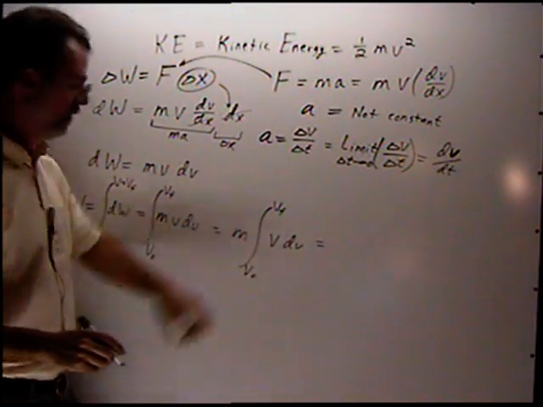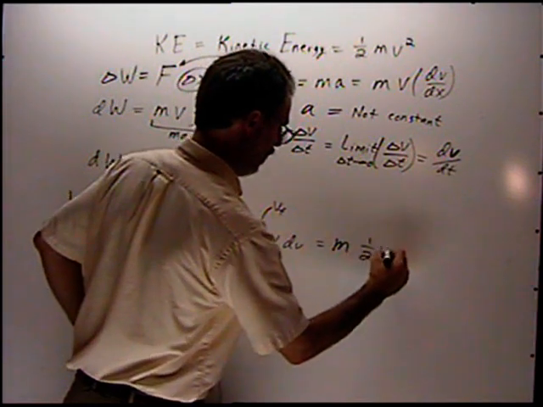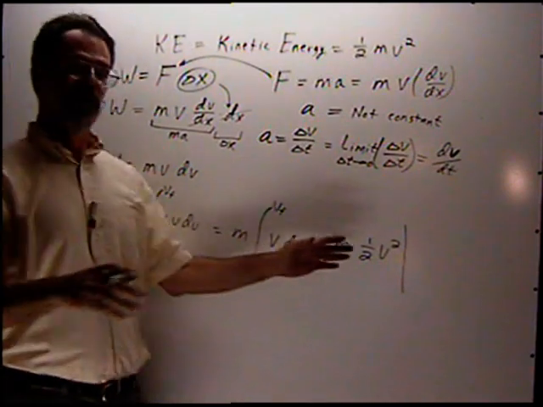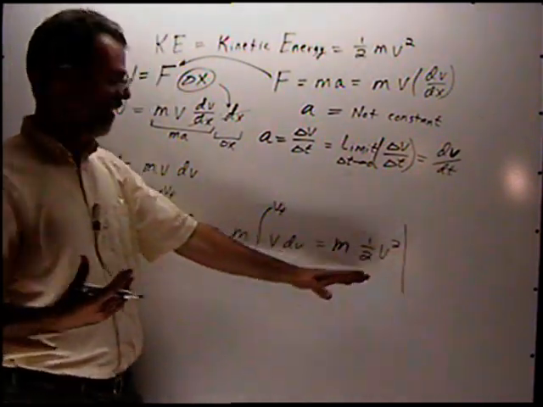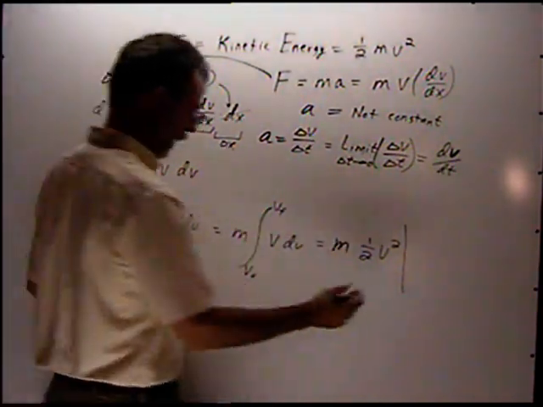For those of you who are doing calculus, we know it would be 1/2 v squared, evaluated from the initial velocity to the final velocity. If you don't know calculus, it looks like I just pulled that out of the air, but this is a basic calculus integral. You'll learn this eventually.